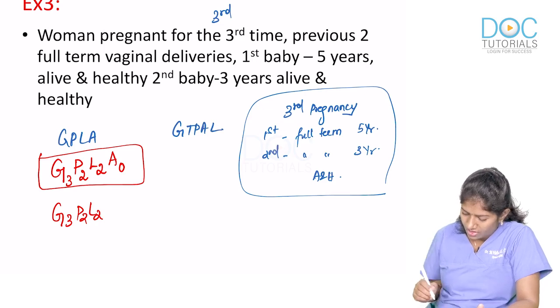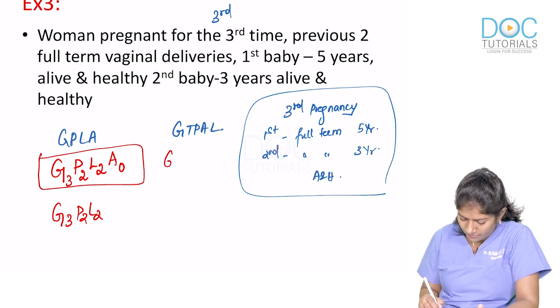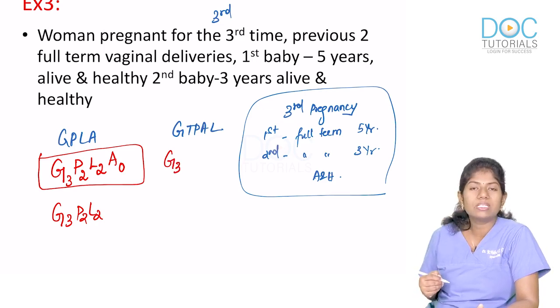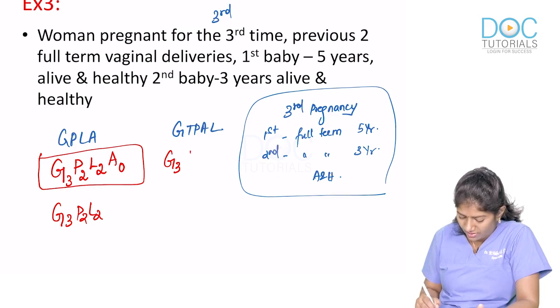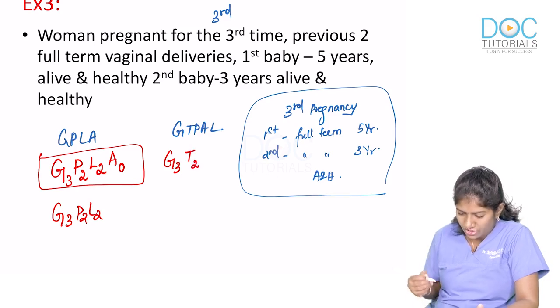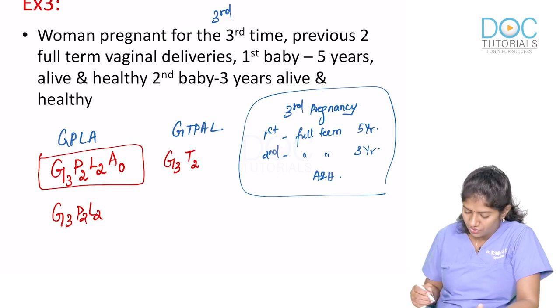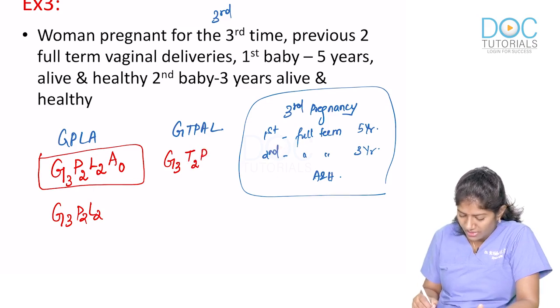G-TPAL. Here again G is 3. She's had 2 pregnancies in the past and both were full term pregnancies and therefore T is 2. She's had no preterm pregnancies in the past and therefore P is 0. She's had no abortion, so abortion will also be 0.